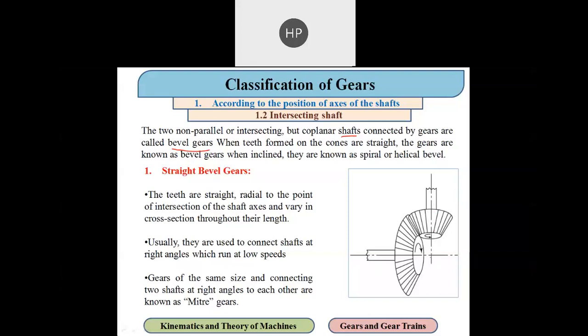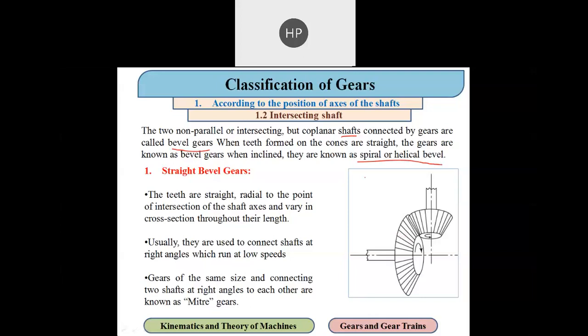And this type of gear is known as a bevel gear. When two cones form a straight gear, the gear which is generated is known as a bevel gear, and they are inclined. As you can see here, they are inclined. They are parallel but inclined, and that is known as a spiral or a helical gear.